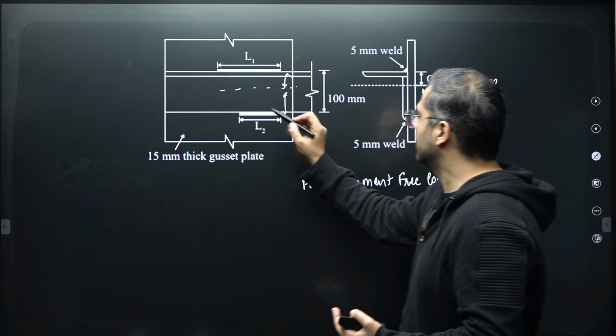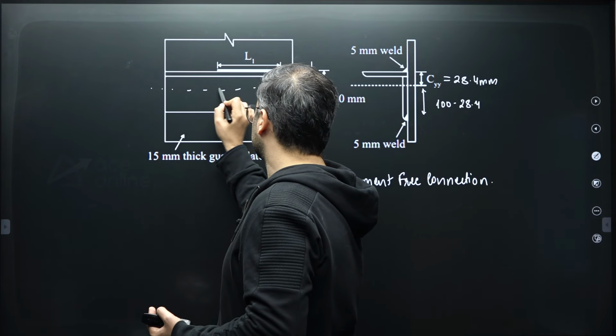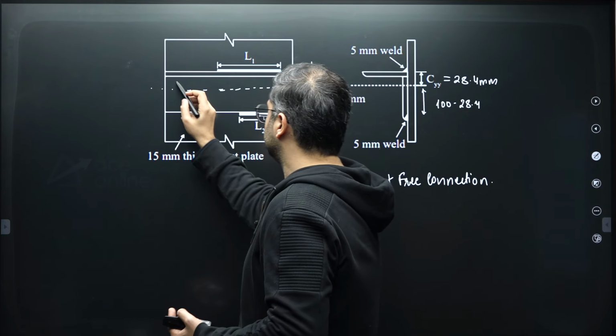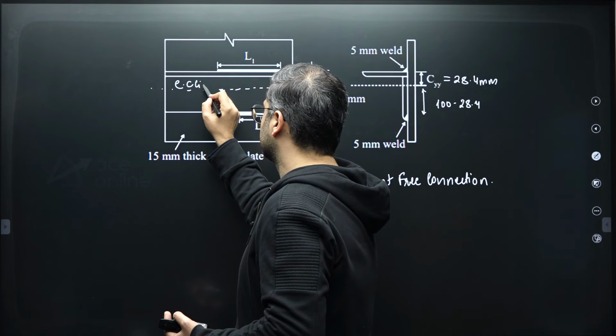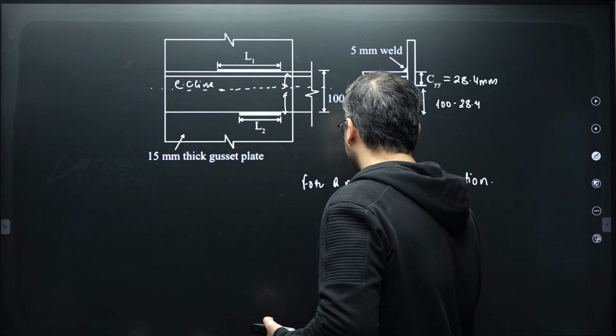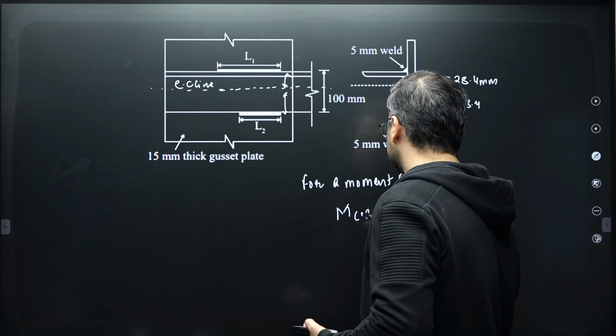So let's take that this was your CG line, right? So moment about CG line, when you consider summation of moments equal to 0, this would give you L1 x1 equal to L2 x2.